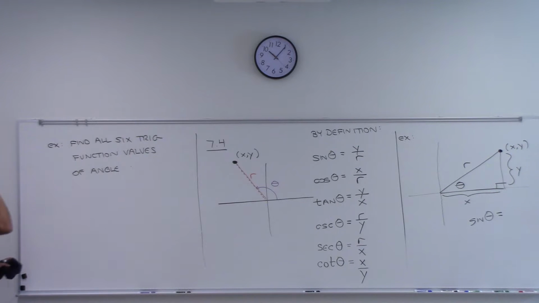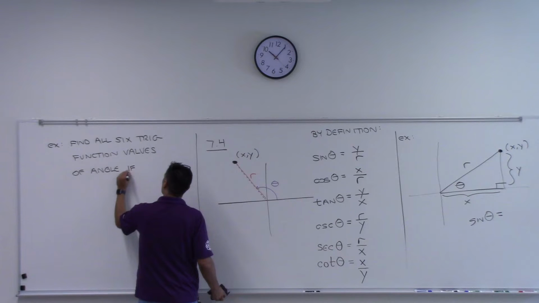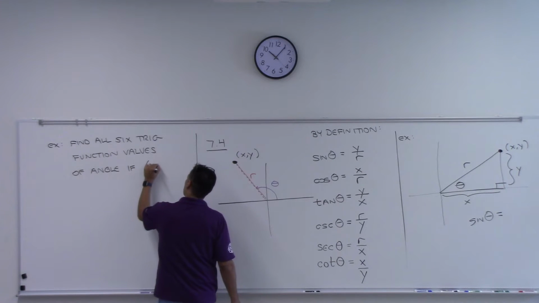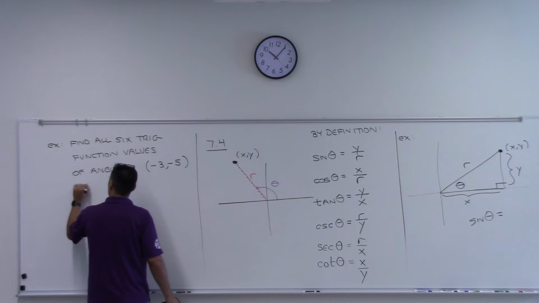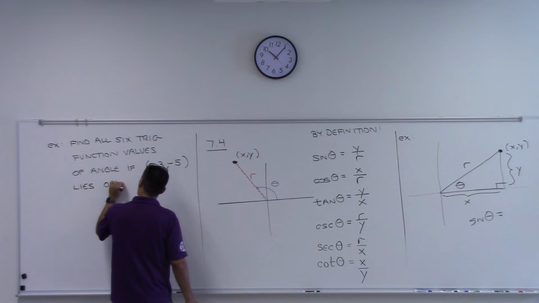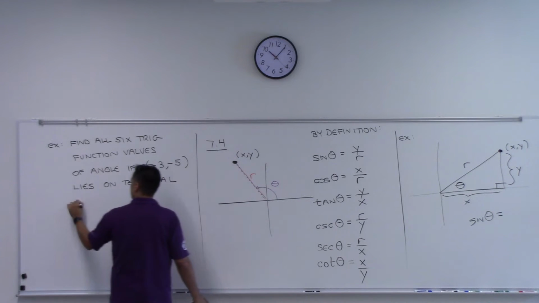Okay, yeah. Of angle theta if the point -3, -5 lies on the terminal side.